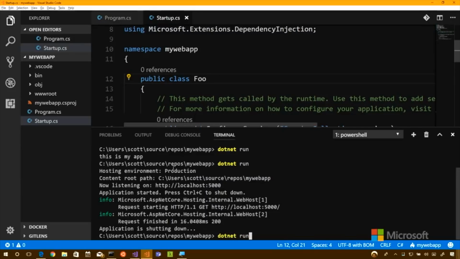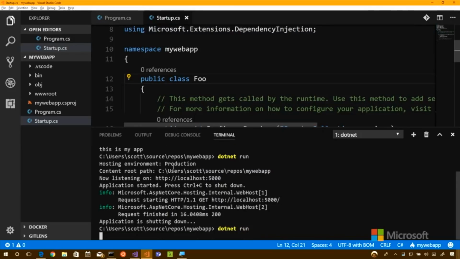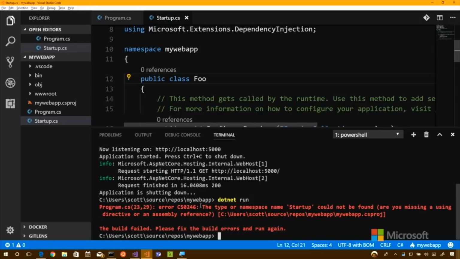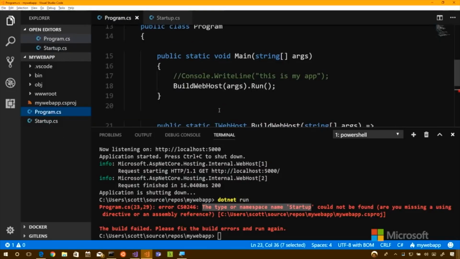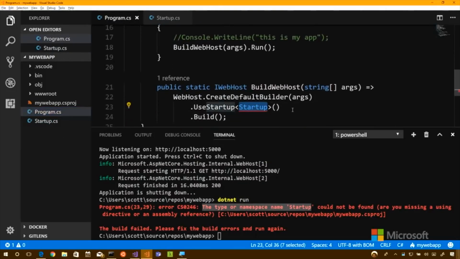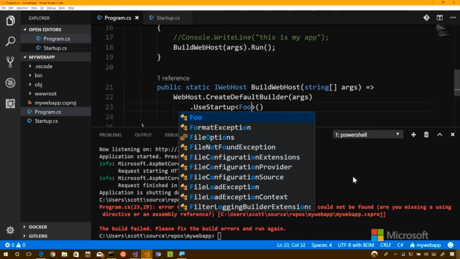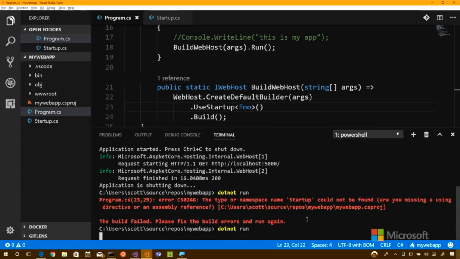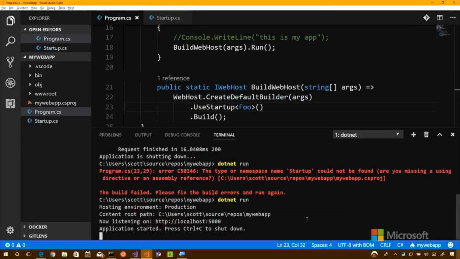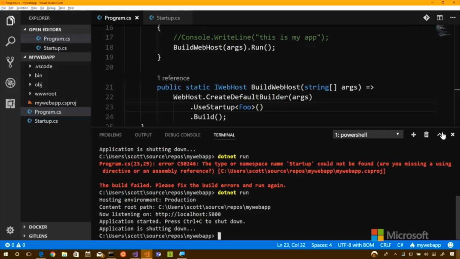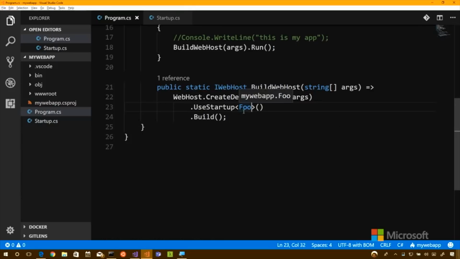Hit .NET Run. See what happens. The type or name startup could not be found. Okay? But what if I change this to foo? There we go. Runs just fine. The point there being that the name startup isn't magic. It does not have to be startup.